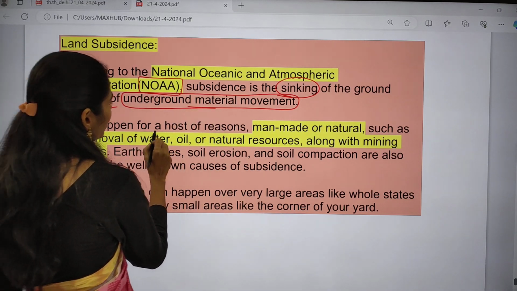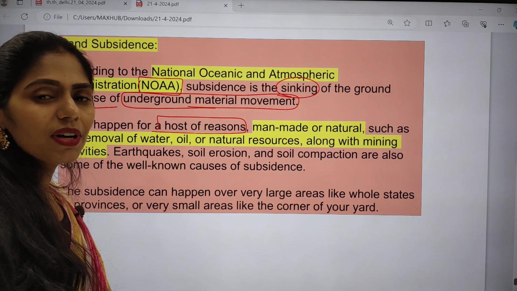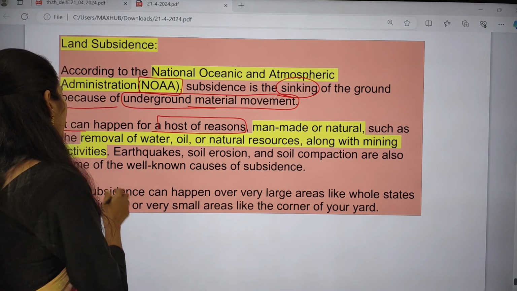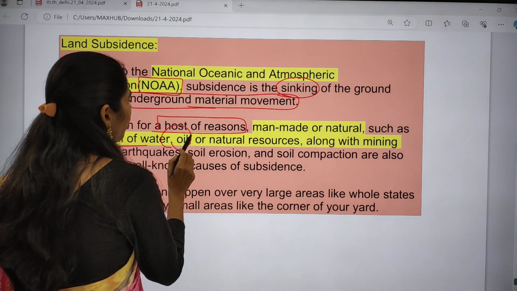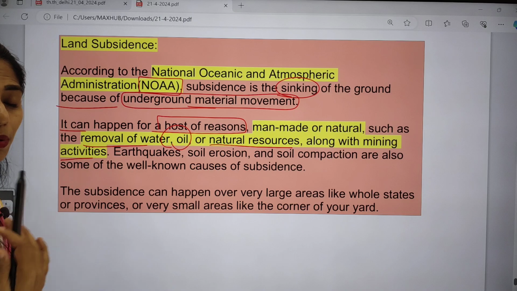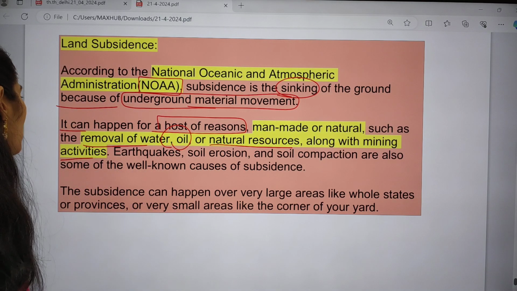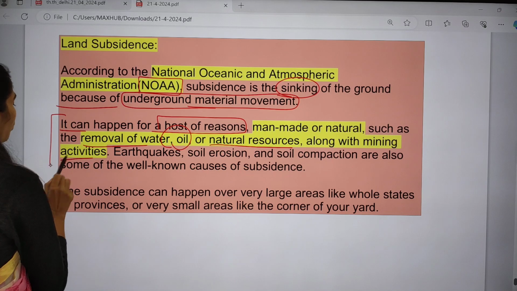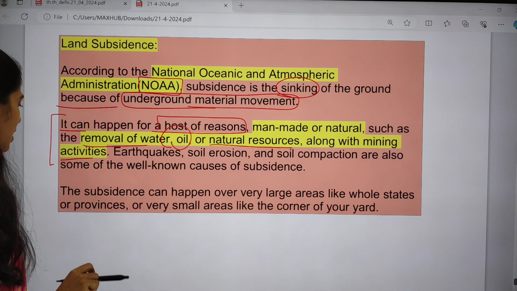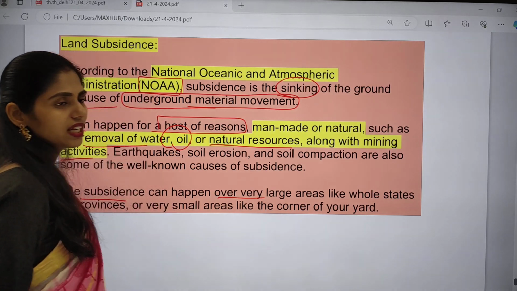It can happen for a host of reasons, man-made or natural, like removal of water, oil or natural resources, mining activities, earthquakes, soil erosion, and soil compaction. These are the well-known causes of subsidence. And subsidence can happen over very large areas.